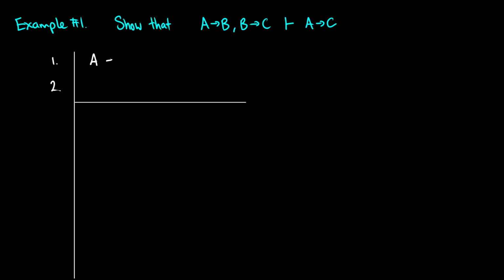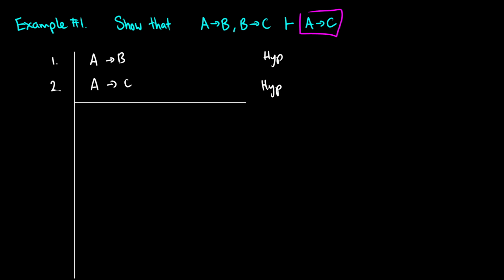Our assumption is that we have A arrow B, and our assumption is A arrow C. So these are our hypotheses. You never know how big these proofs are going to be, so just give yourself as much space as possible. Now, we need to prove A arrow C.